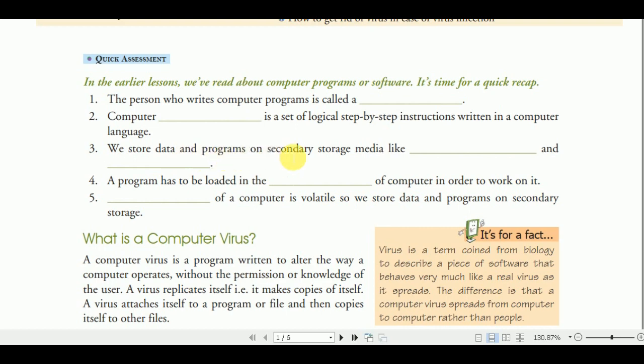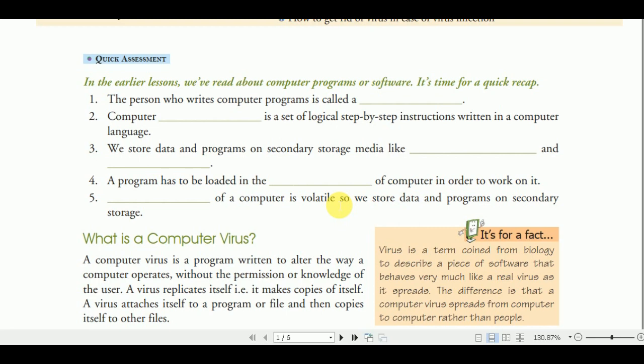We store the data and program in secondary storage media like hard disk and memory card. A program has to be loaded in the RAM, random access memory of the computer, in order to work. And what will be the answer for volatile? Volatile means not ROM or hard disk or secondary memory. The hard disk of a computer is non-volatile.